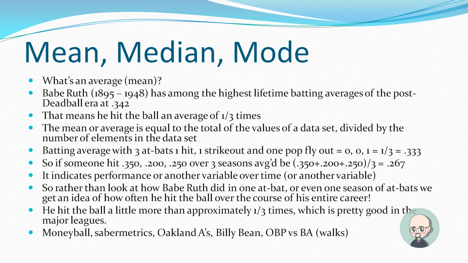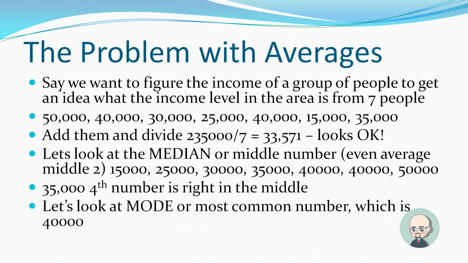So if you're ever wondering, well, what is statistics used for? This all seems like only if you're doing math or only if you're doing this or that. Well, it turns out you can use it in baseball. The Oakland A's became one of the most successful teams despite a very small budget compared to large teams because they used statistics. They used things like mean, median, and mode in something called sabermetrics, a specific kind of baseball statistics.